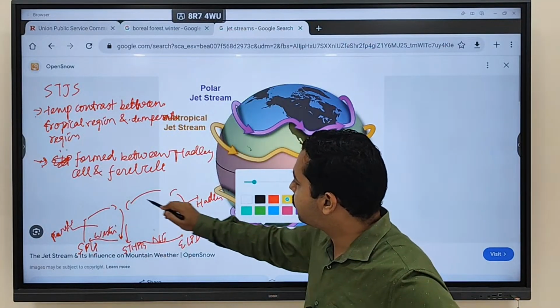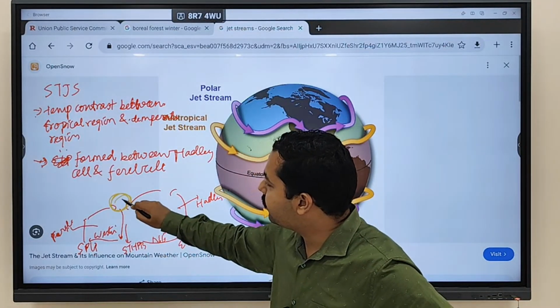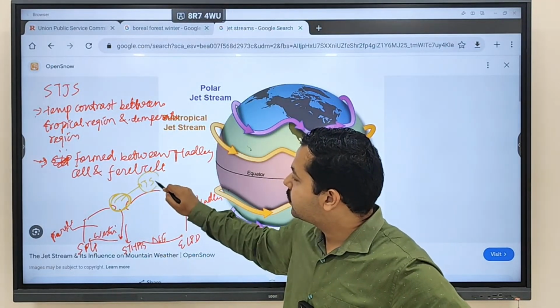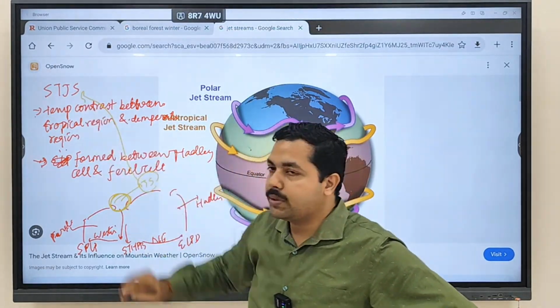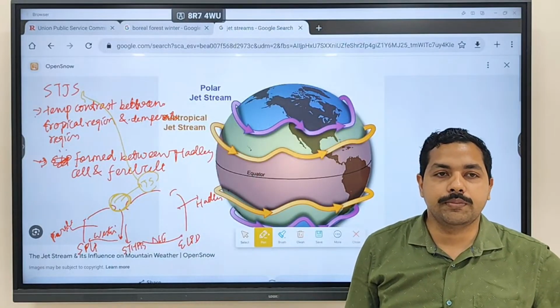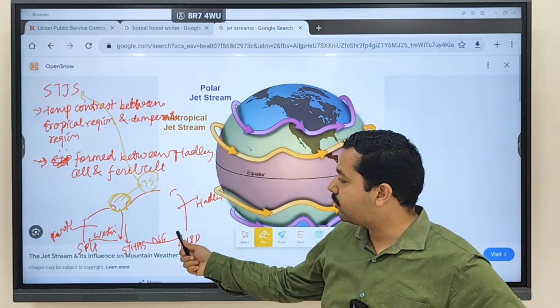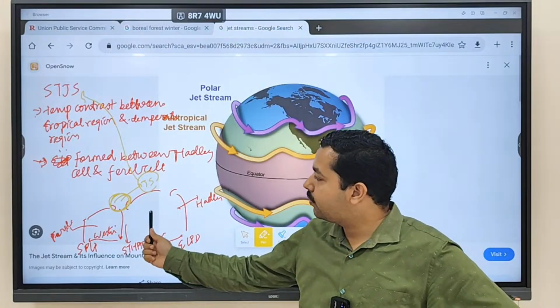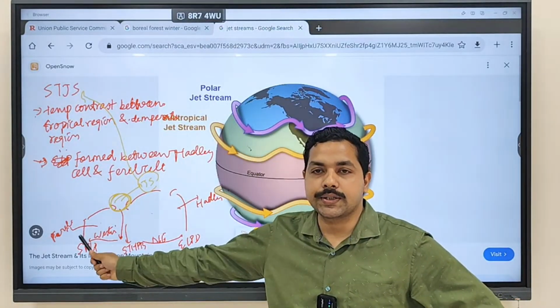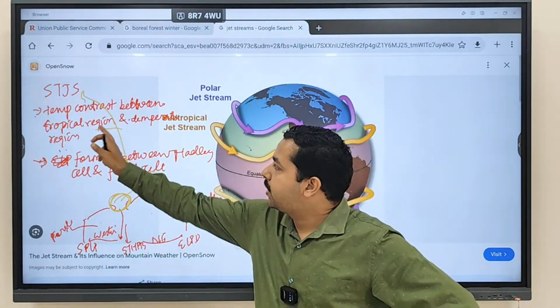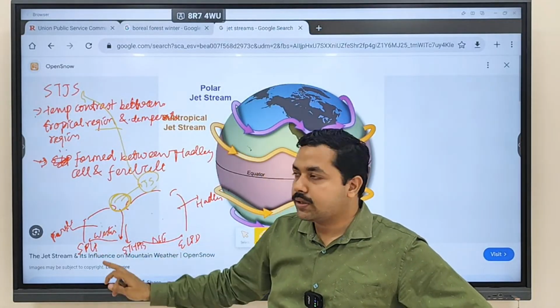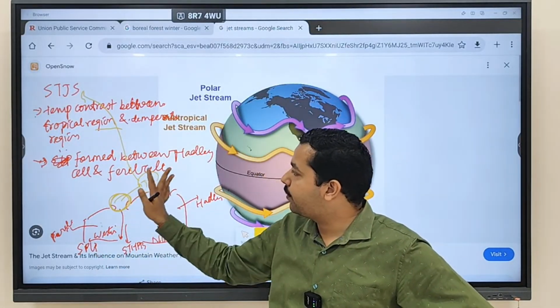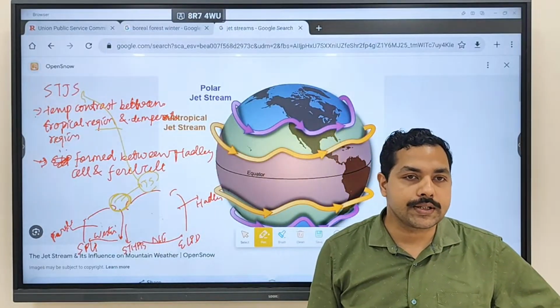Where do you see the formation of the jet stream? This is the region where the subtropical jet streams are being formed. They are formed because of the temperature contrast between the tropical region and the temperate region, and they form between the Hadley cell and the Ferrel cell.